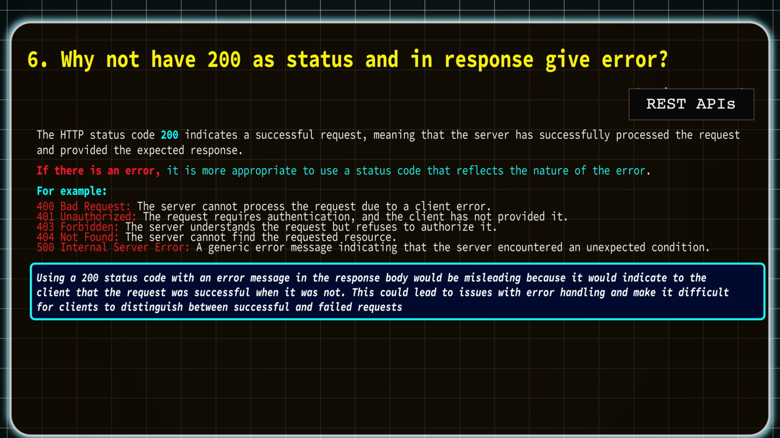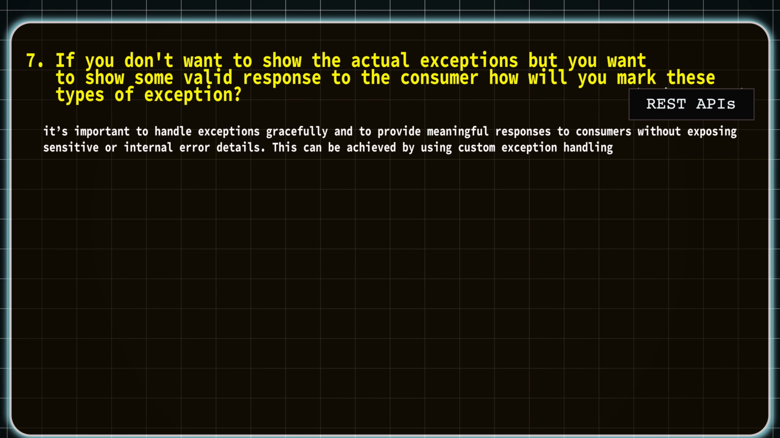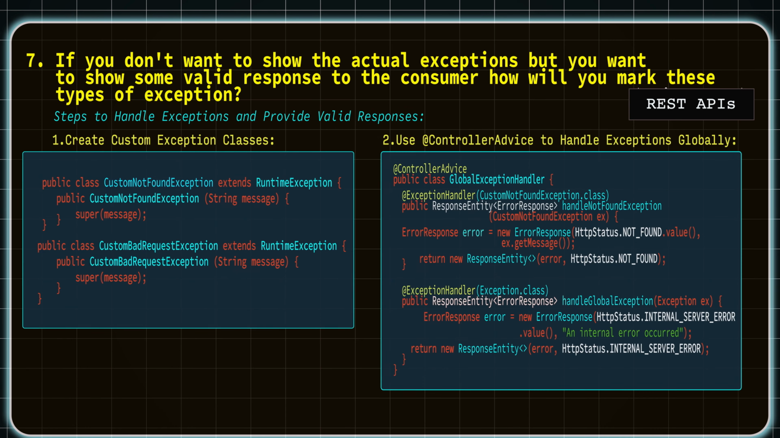Let's move to the 7th question. The question is, if you don't want to show the actual exceptions but you want to show some valid response to the consumer, how will you handle these types of exceptions? I think mostly you can answer this if you have worked with the global exception handler, right? Generally this is the case of throwing custom exceptions.